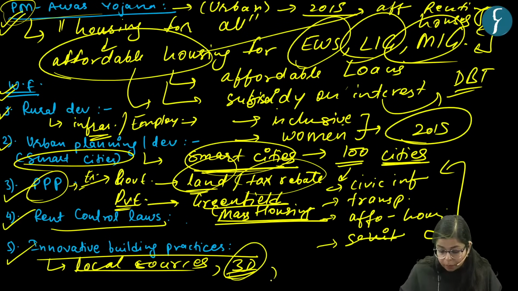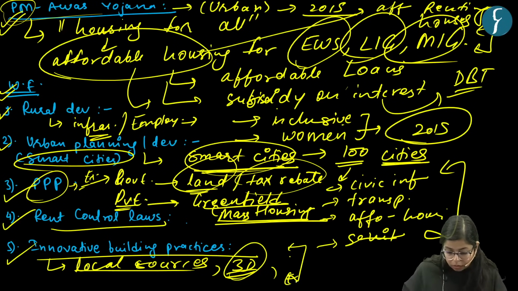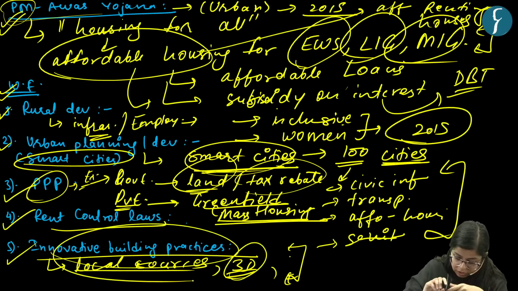Also, government can employ the urban poor, or the local populations nearby, in order to give them employment and promote sustainable or innovative building practices or affordable buildings, right? These are some of the things which government can do.